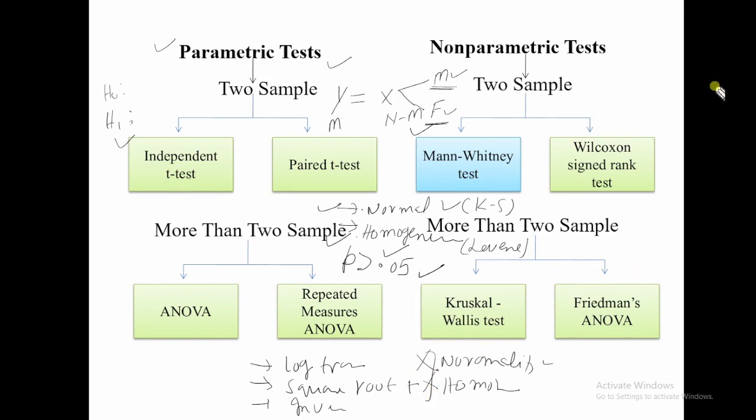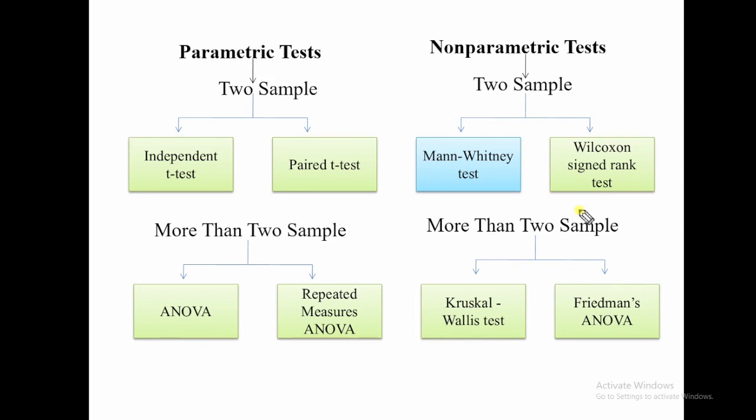If my data is still not normal and not homogeneous, then what should we do? In this case, we use the Mann-Whitney U test, which is equivalent to and as powerful as the independent t-test. The Mann-Whitney U test is nothing but an independent t-test, but we use it because my data is not normal and not homogeneous.